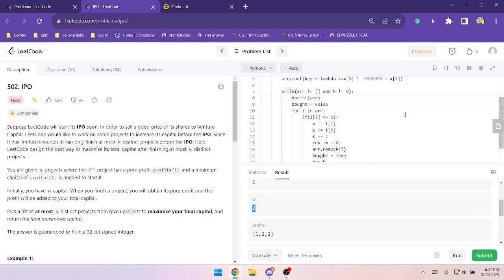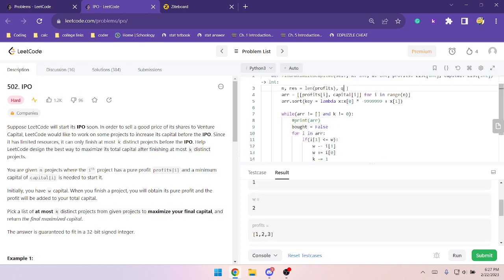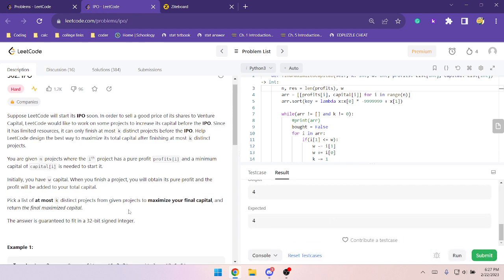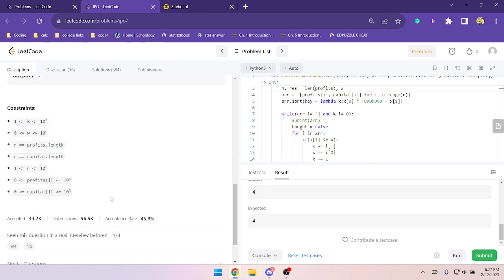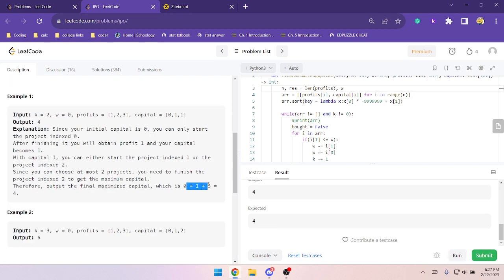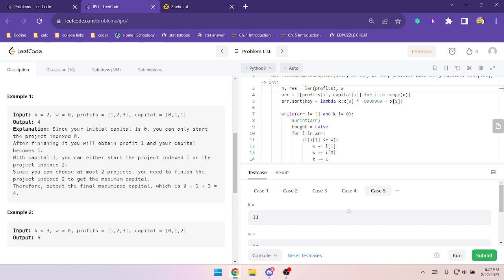Oh, the initial W counts towards the thing. Maybe. Right. That could be the case. Okay, your initial W also counts towards your thing. That's why here they had 0 plus 1 plus 3, and I got confused why it was 0 plus 1 plus 3, but your initial W counts towards the answer. Oh my god. Okay. We're not even time failing. We're just failing these test cases.